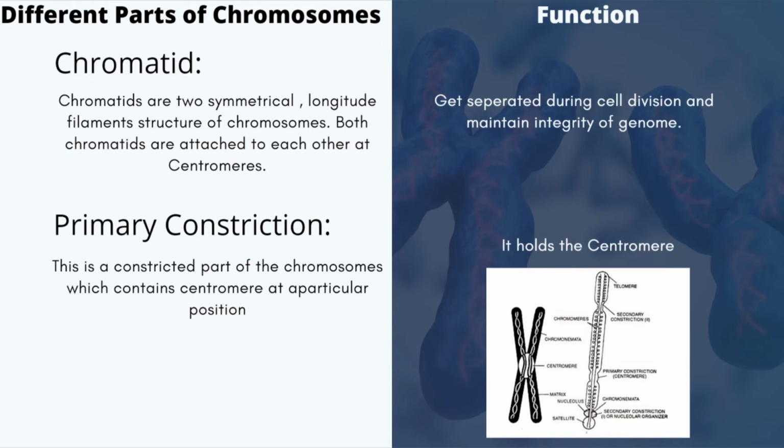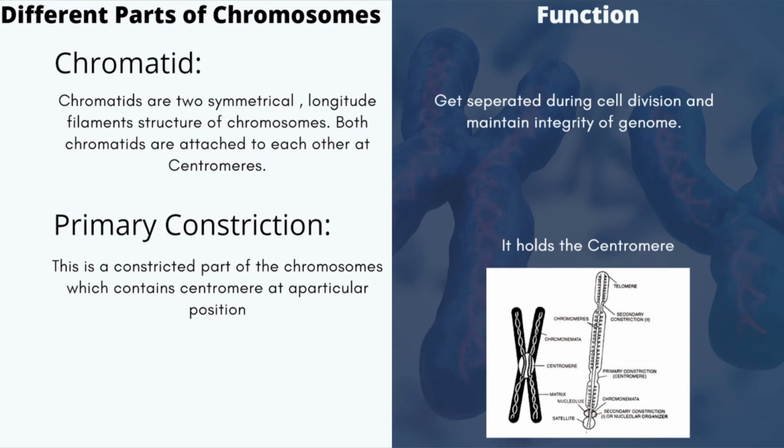Both chromatids are attached to each other at the centromere. In the right hand side at the bottom, you can find a diagram. This will help you for better understanding. What is the function of chromatid? The chromatids get separated during cell division and thus they maintain the integrity of genome.